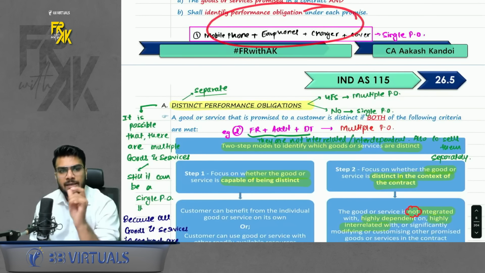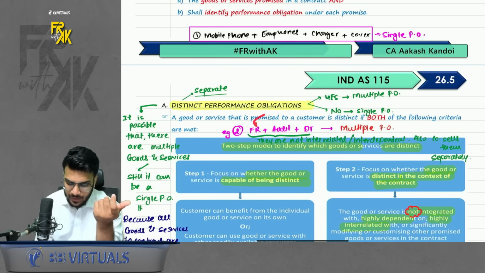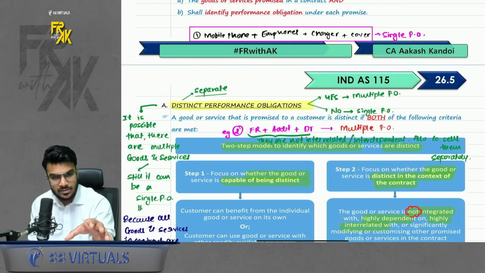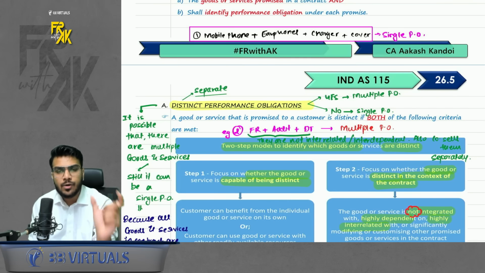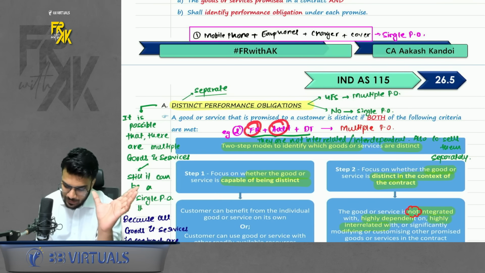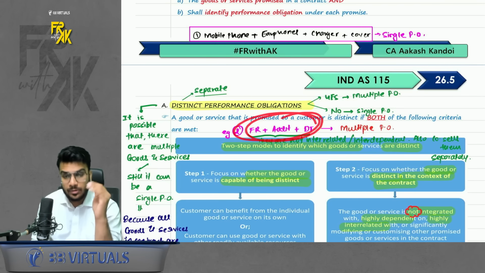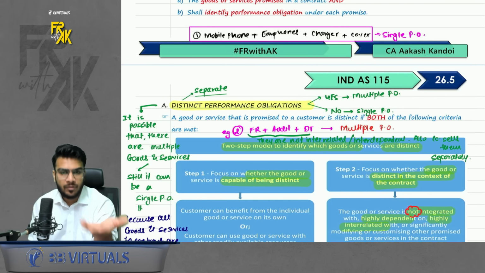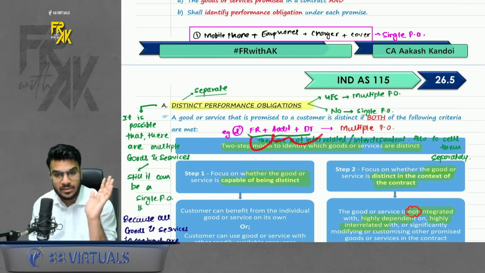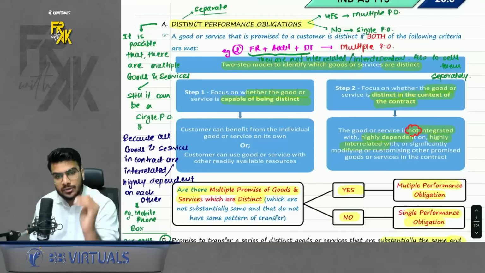Other example, let's say you buy the combination of FR lectures, audit lectures and DT lectures from BB Virtuals. Here, even if you are buying like a combo, can I say you can take the benefit of individual products separately also? So even if you buy as a combo, it will be treated like multiple performance obligations because they are not interrelated with each other. Getting my point? So that is what you need to check.